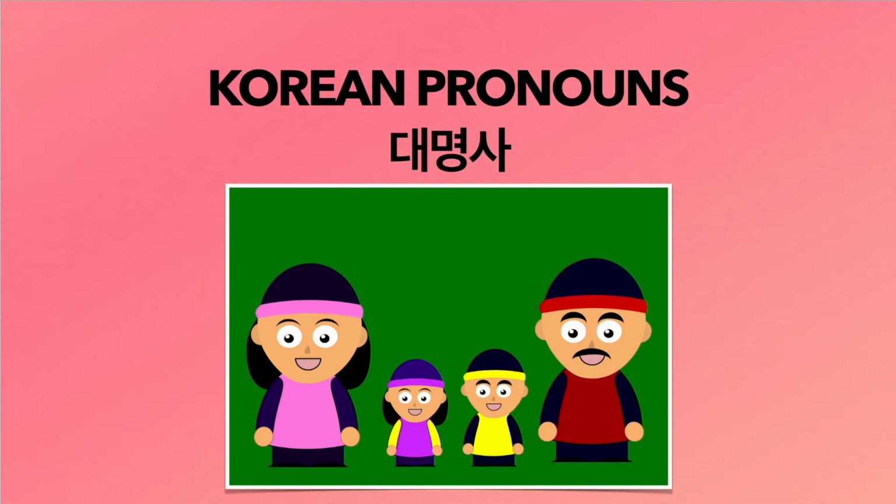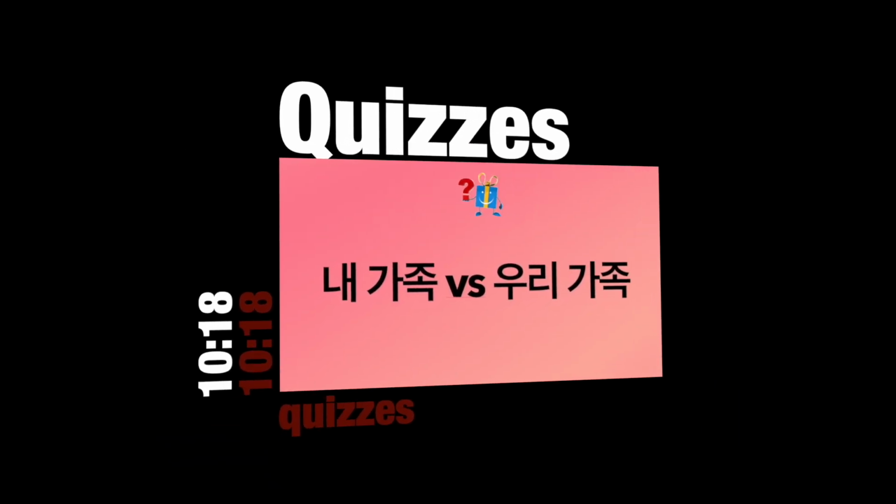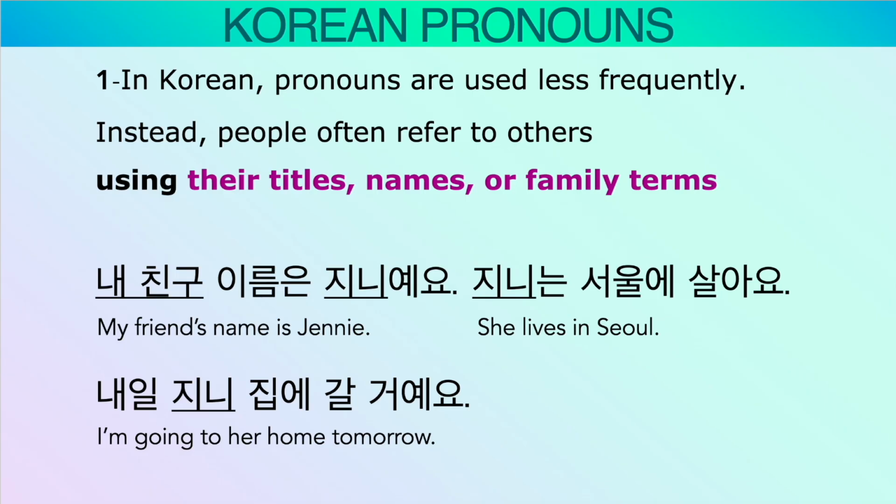Let's learn how to use Korean pronouns. 대명사. 내 가족, 우리 가족. Number 1.